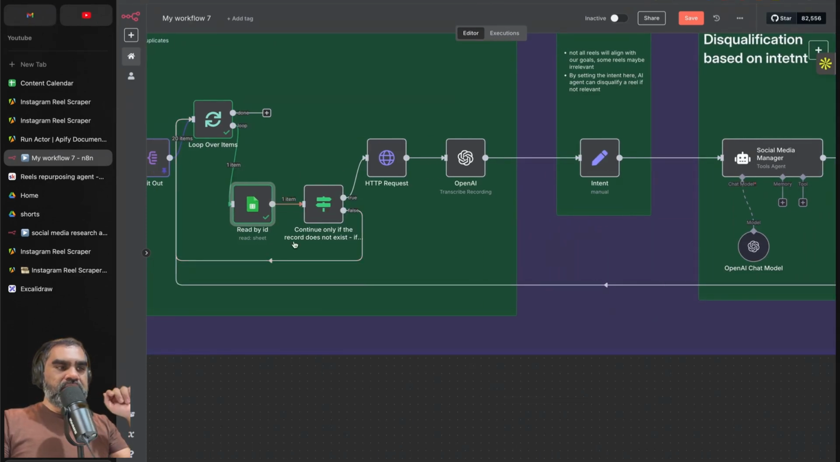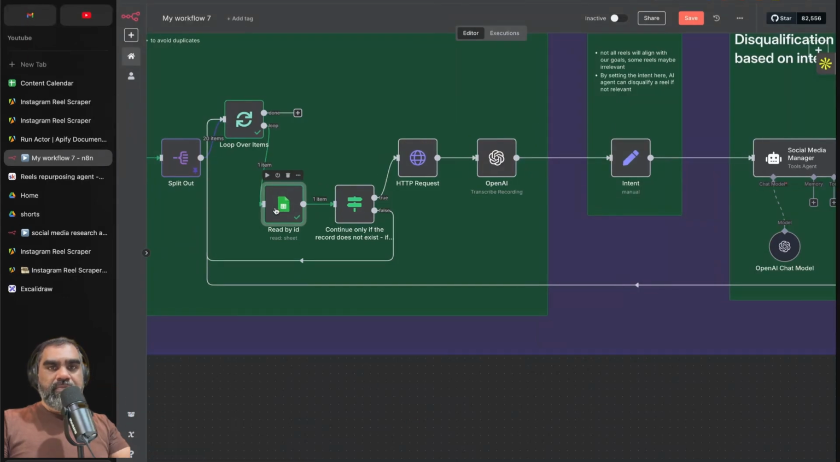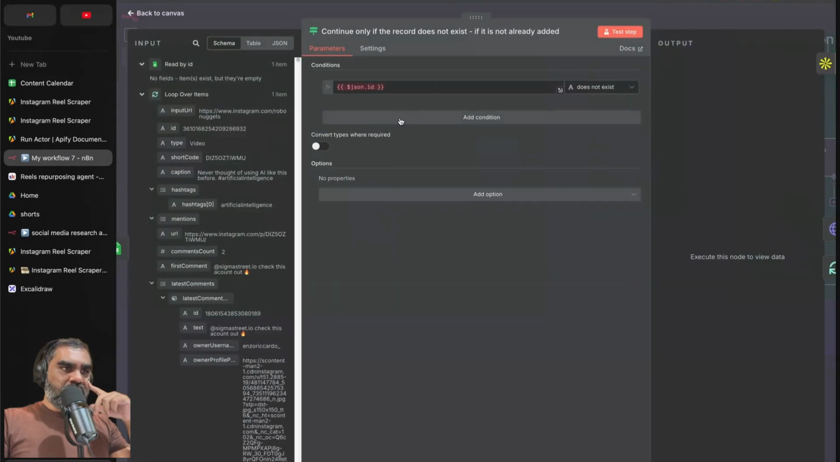So instead of stopping the entire workflow, we still want it to continue, but take into account that this is the first time that the reel is being repurposed. So we have an if node after that. Continue only if the record doesn't exist, if it is not already added.